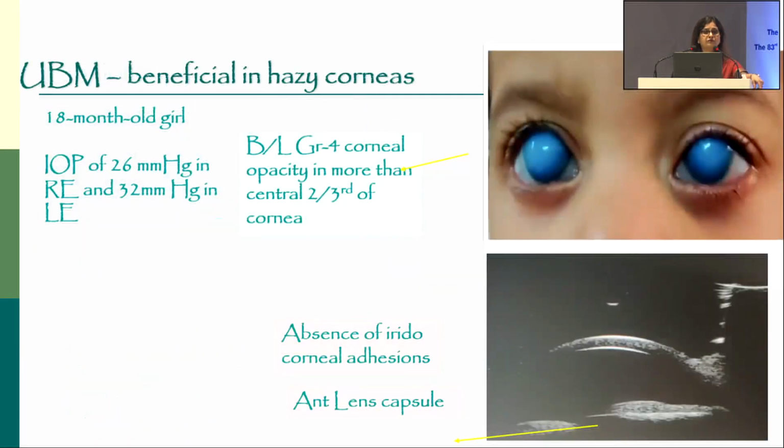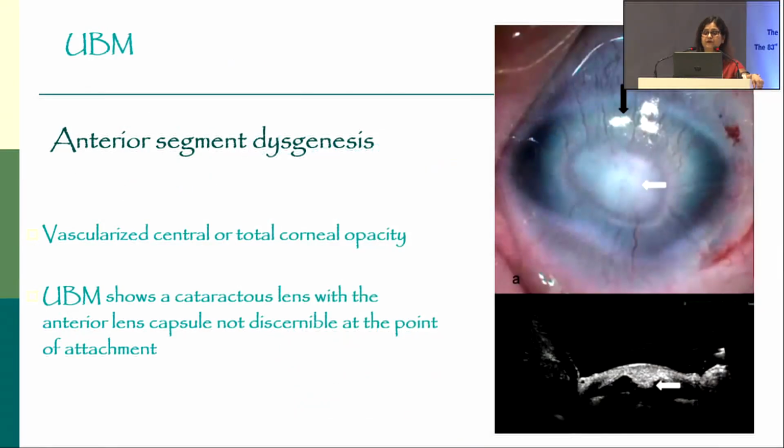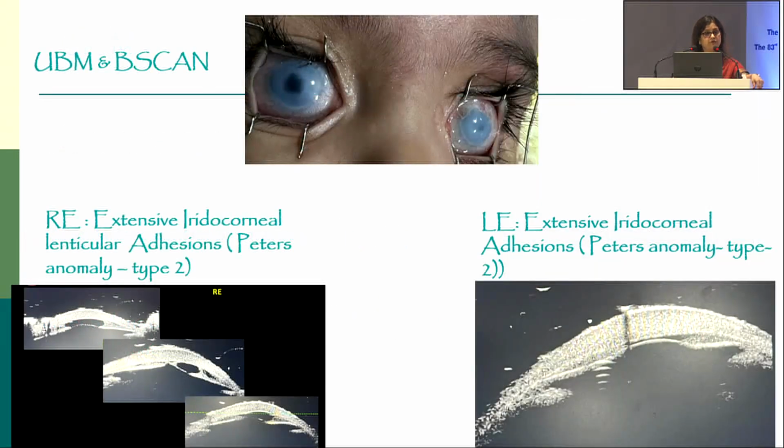We also have UBM handy in our OT and B scan, and it is very beneficial in hazy cornea because you can differentiate between primary and secondary. And as you can see, when there is extensive corneal opacity, UBM can help you to see the iris, lens, and ciliary body. In this particular patient where we were not sure, UBM showed cataractous lens with anterior lens attached to the back of cornea, suggesting Peters anomaly. So UBM is very, very important if you are managing primary and secondary glaucomas.